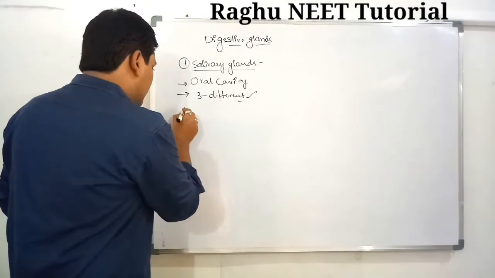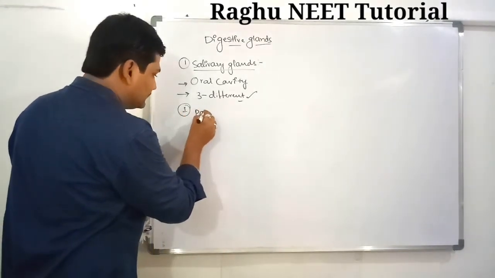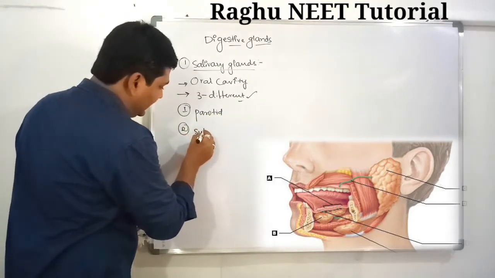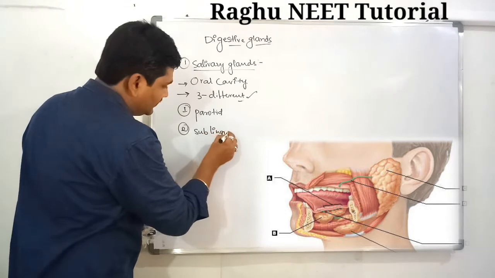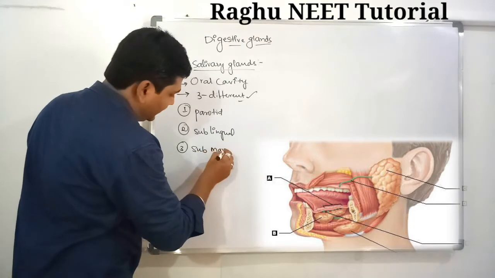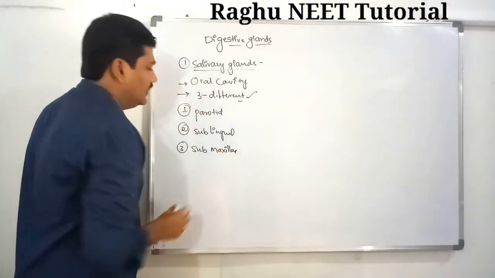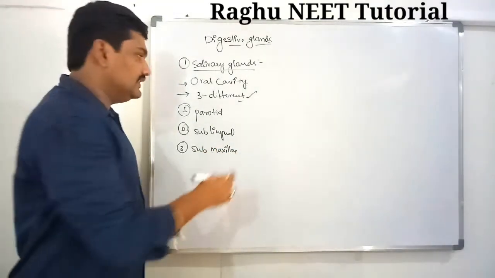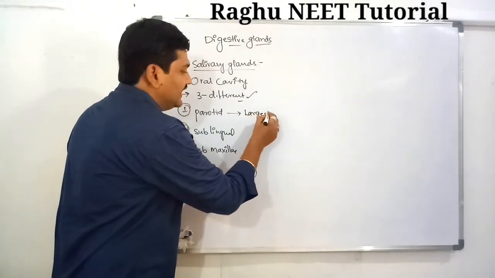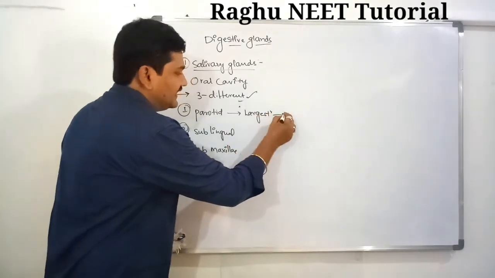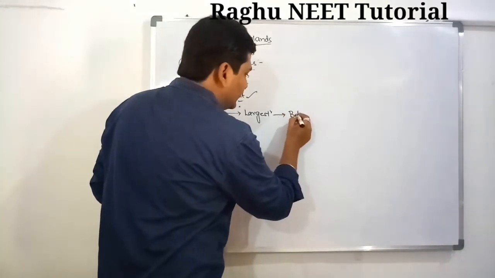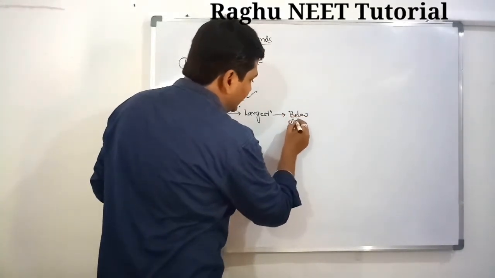What are they? The first one, parotid glands. Second one, sublingual glands. Third one, submaxillary glands or submandibular glands. First, the parotid glands. These are the largest glands among the salivary glands. They are located below the pinna of the ear.